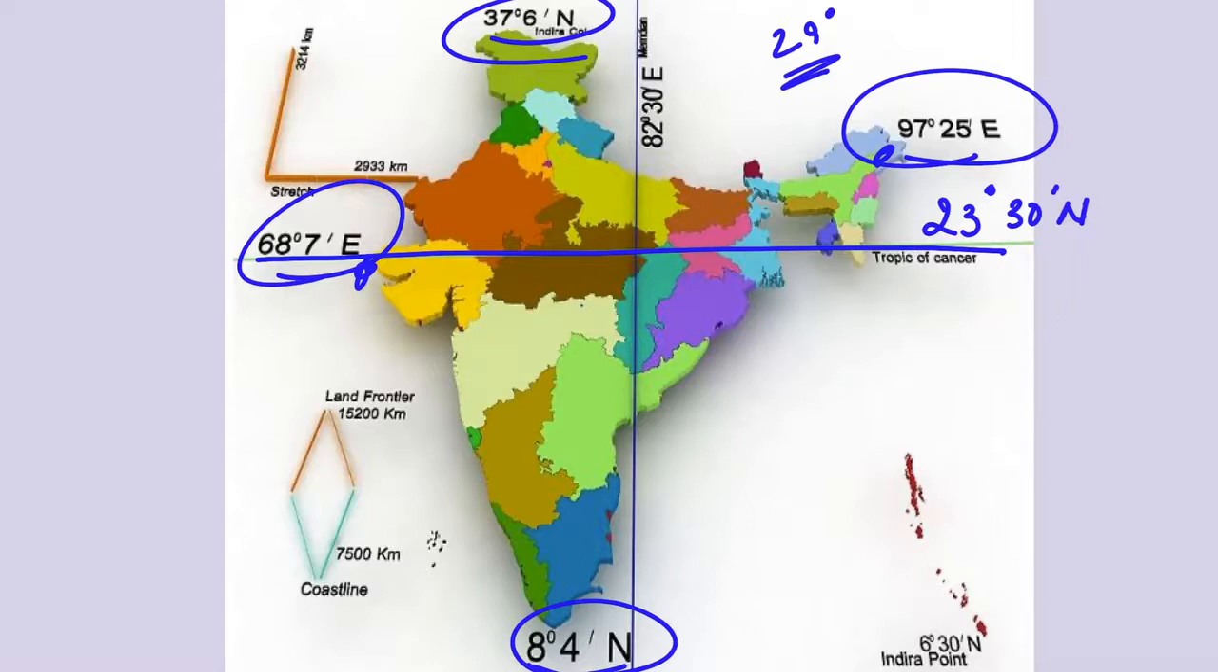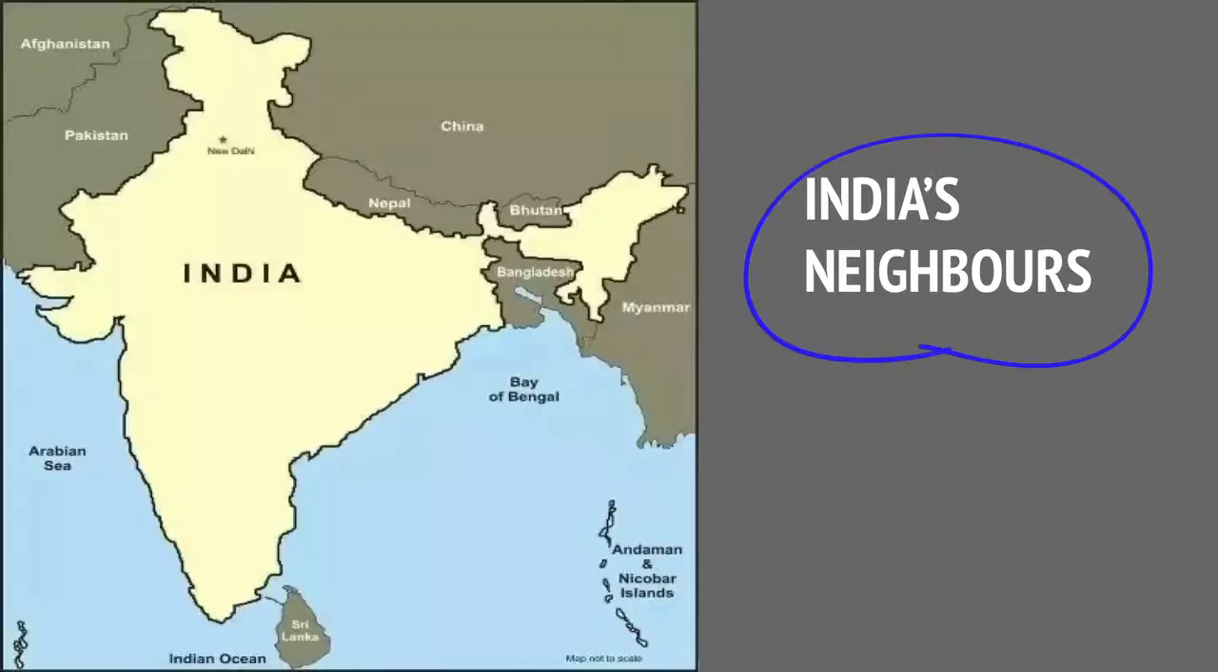The sun rises about 2 hours earlier in the east, in Arunachal Pradesh, than in the west, in Gujarat. 82 degrees 30 minutes east is termed the standard meridian of India, and this longitude has been taken as the Indian Standard Time.